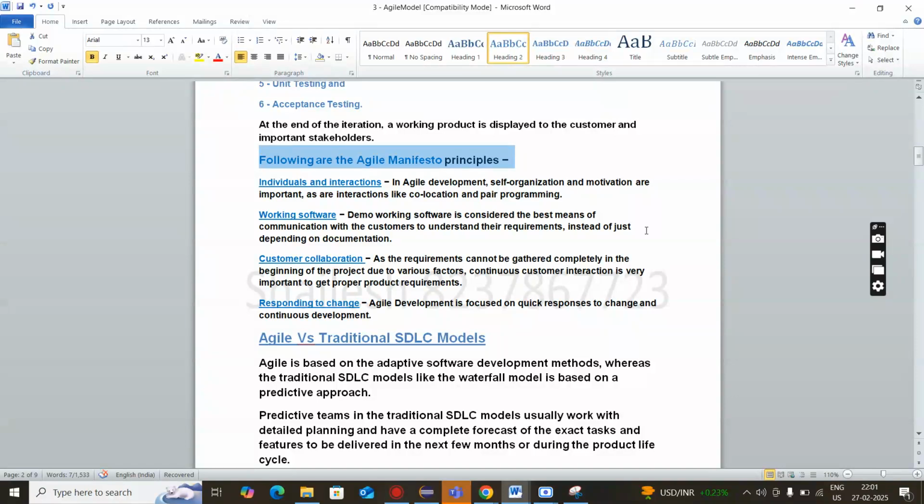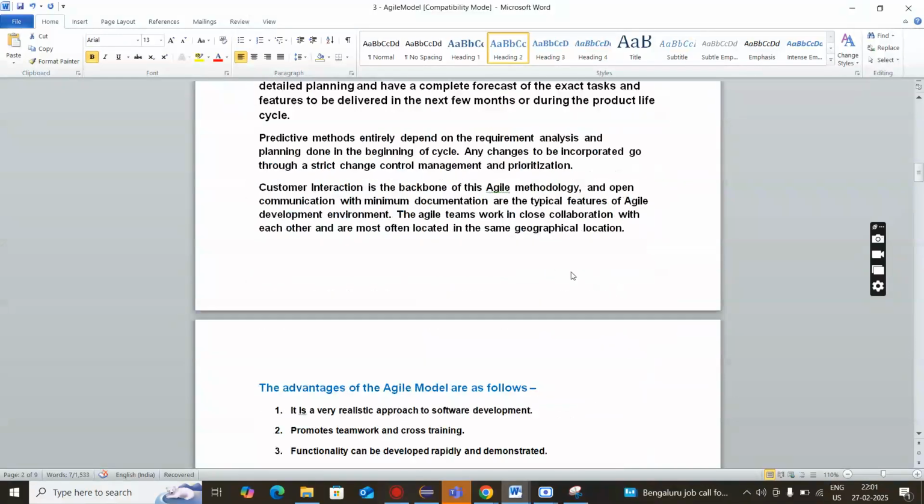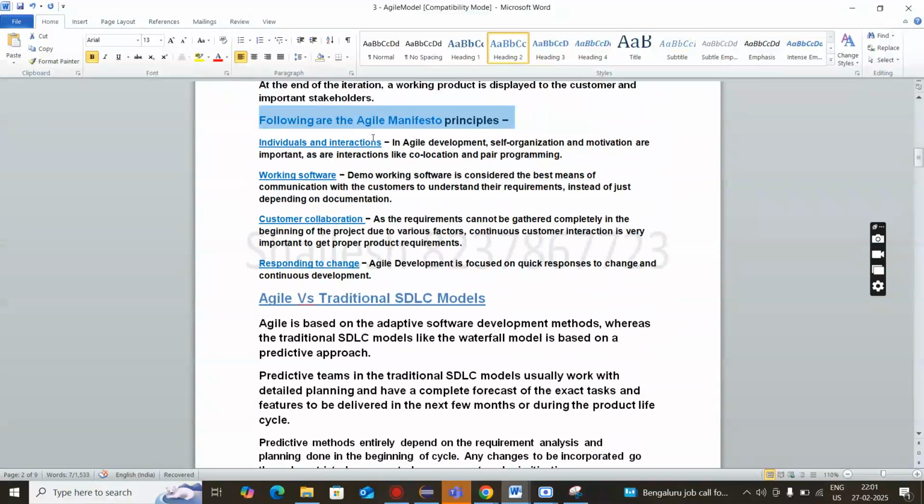Then we have respond to change. Suppose anywhere we have to make changes, meaning the client wants to make some changes, so we should have a quick response for that. That is what we call respond to change. So these are the four agile principles.